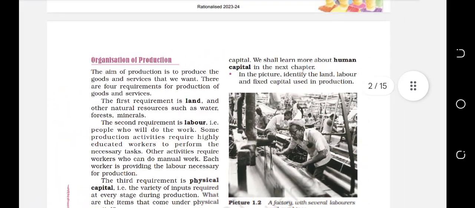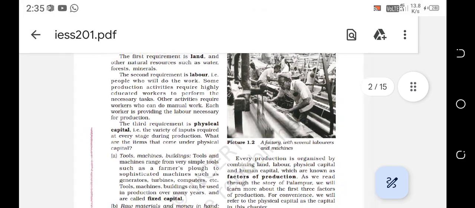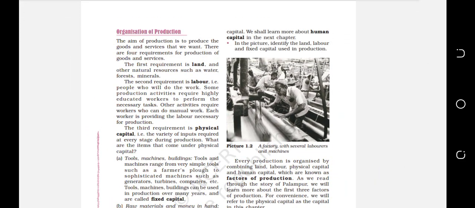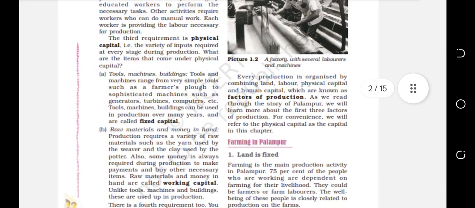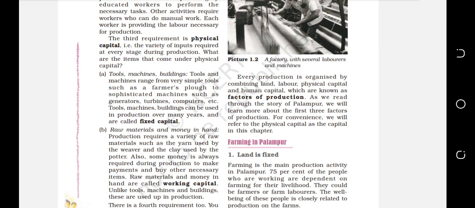So in this part, you have to remember the factors of production which are happening in any villages or cities or towns: land, labor, physical capital, fixed capital, and human capital. This you have to remember. So in working capital, the examples of working capital and fixed capital are being asked in exams for many years.